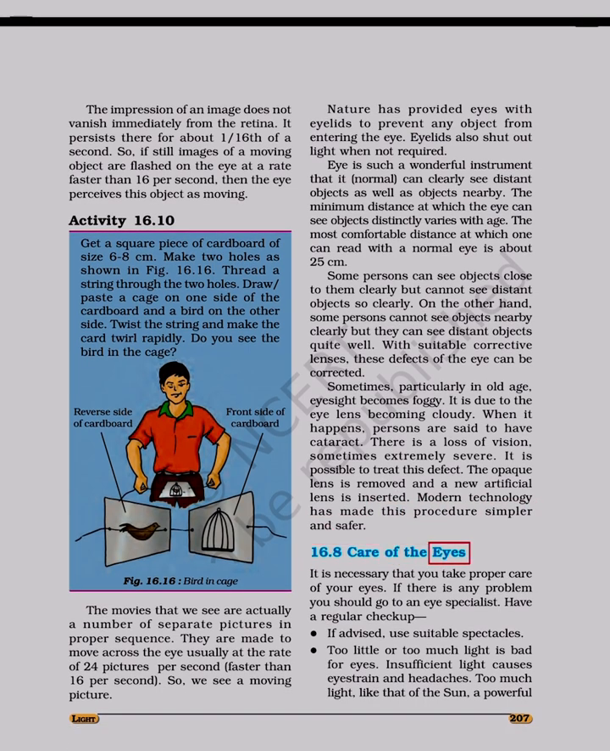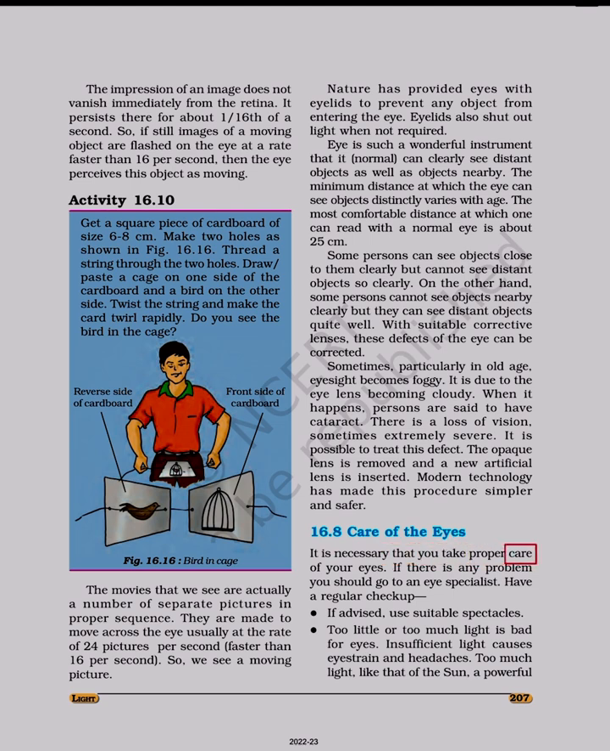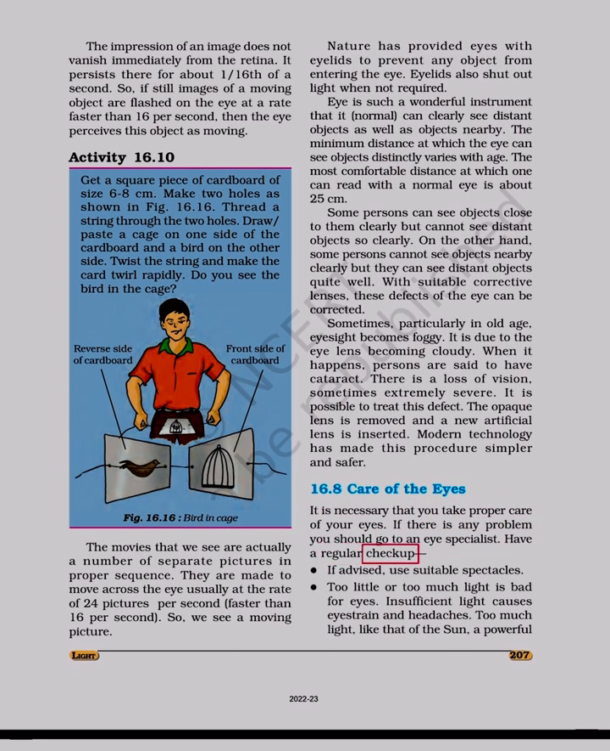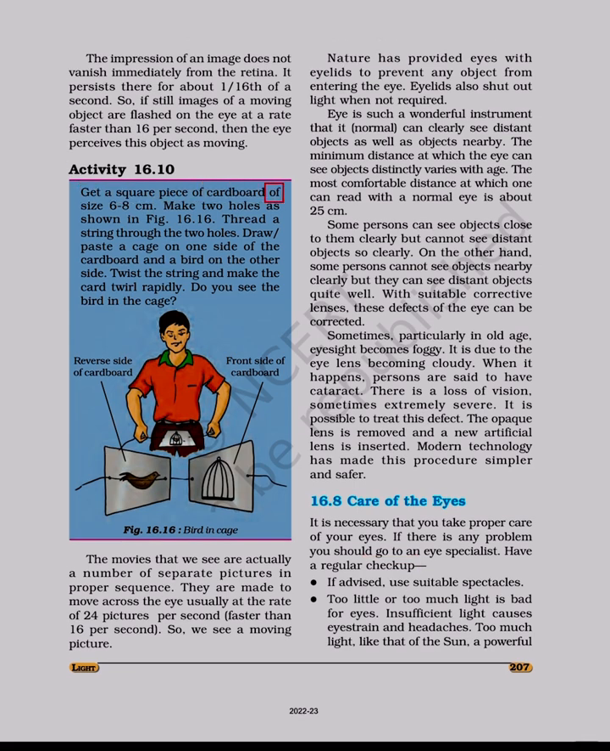16.8 Care of the eyes. It is necessary that you take proper care of your eyes. If there is any problem, you should go to an eye specialist. Have a regular checkup. Get a square piece of cardboard of size 6-8 centimeters. Make 2 holes as shown in Figure 16.16. Thread a string through the 2 holes.